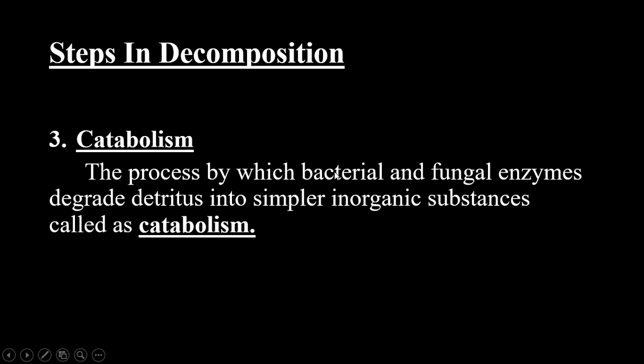Third is catabolism, the process by which bacteria and fungi produce enzymes and degrade detritus into simpler inorganic substances, and that process is called catabolism. So after fragmentation we have leaching, and then we have catabolism. Fragmentation is done by detritivores like earthworms, and catabolism is done by bacteria and fungi, and they release enzymes and further degrade the detritus into simpler or smaller inorganic substances, and that is called catabolism.